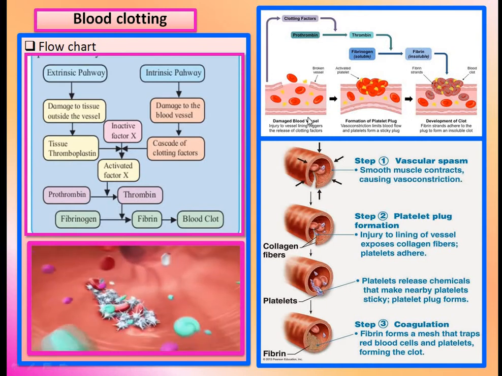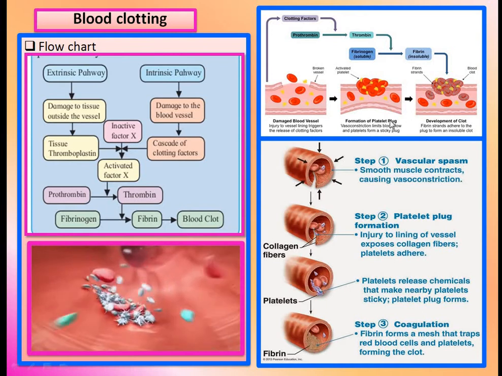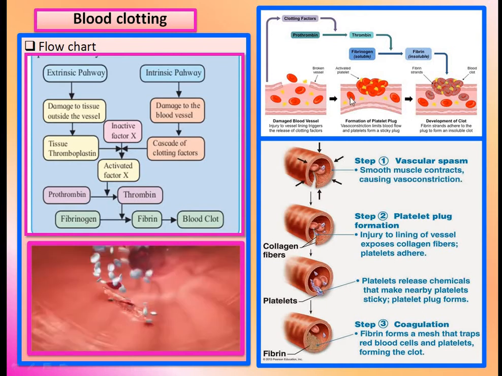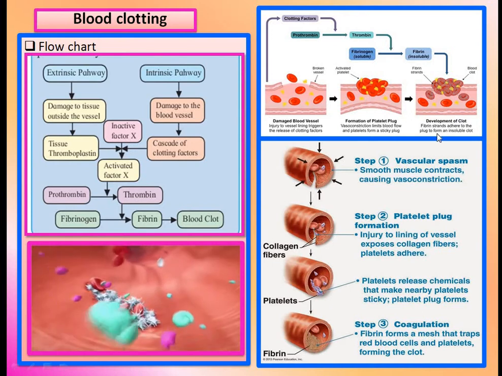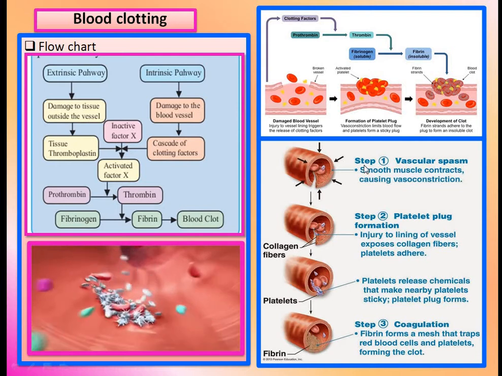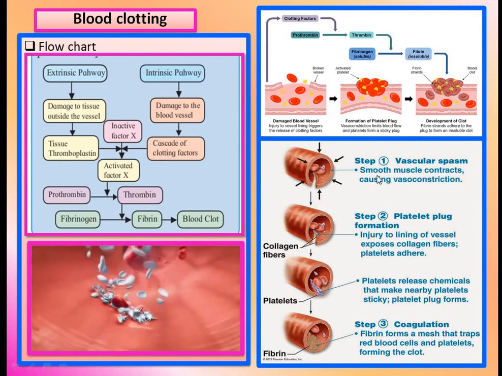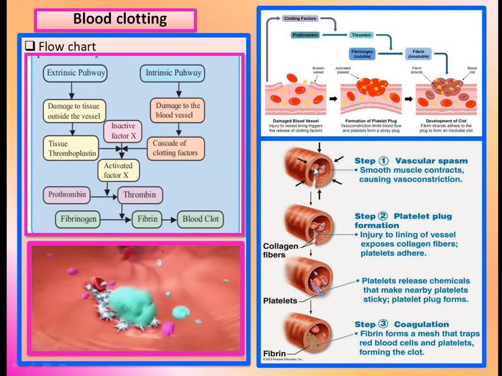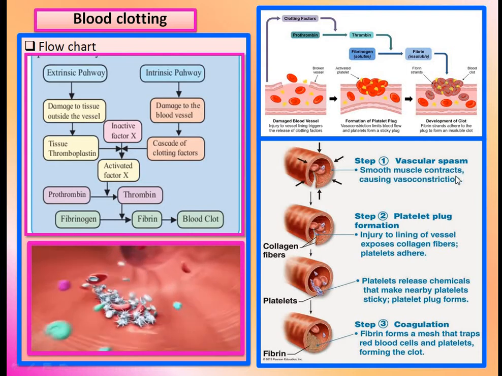Here these are the damaged blood vessels. Here the platelet plug formation takes place, and finally the clot formation takes place. This is step first, vascular spasm, that is vasoconstriction, which occurs due to smooth muscle contraction.